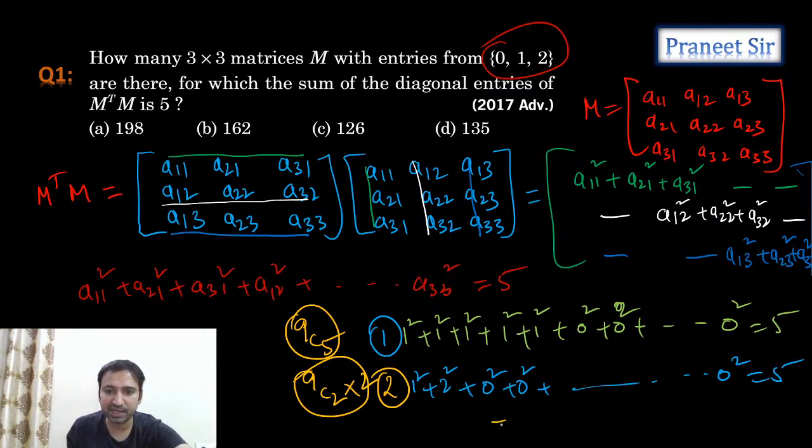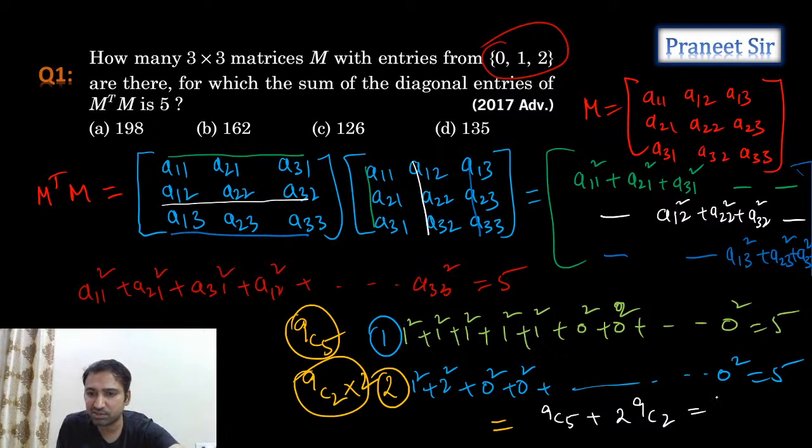That is the answer. So the final answer we get is 9C5 plus 2 times 9C2. So you can calculate this. 9C5 is how much, guys? 9C5 is nothing but 9 into 8 into 7 into 6.